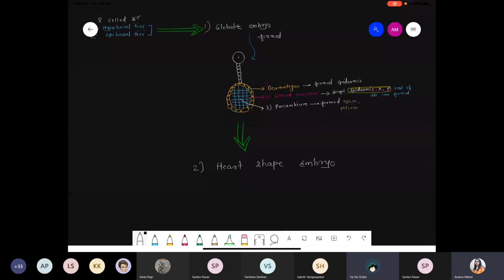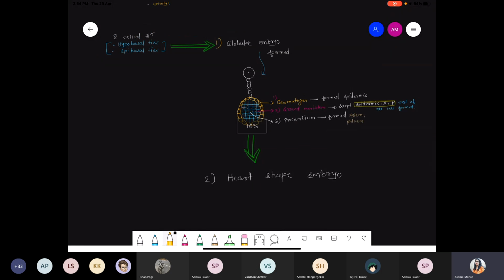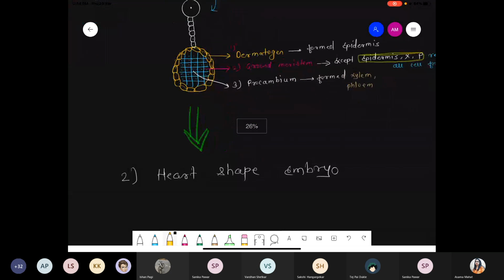Ma'am, can you please zoom into the diagram? Ma'am, can you please differentiate between the ground meristem and procambium? It's not clear. See, just imagine the layers: outermost layer, then the middle and the innermost. Outer, middle and the innermost. Ma'am, could you please scroll right? Yes, Sanika. Ma'am, the blue lines are ground meristem.